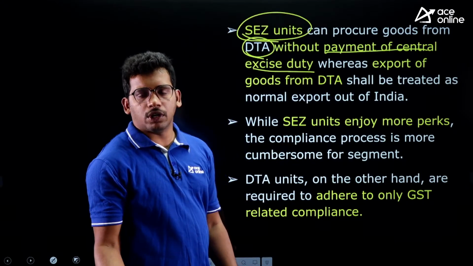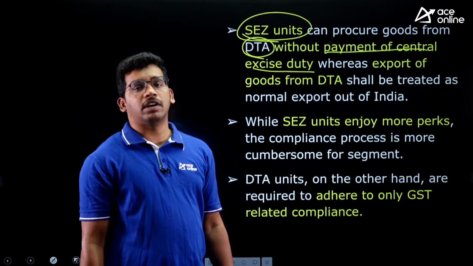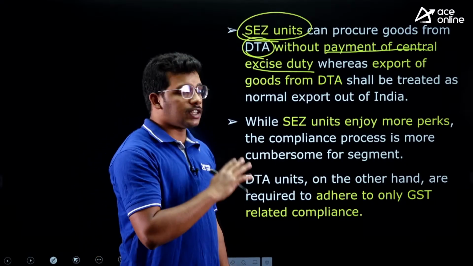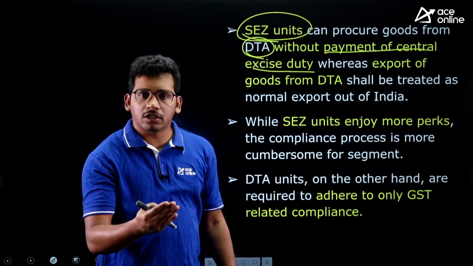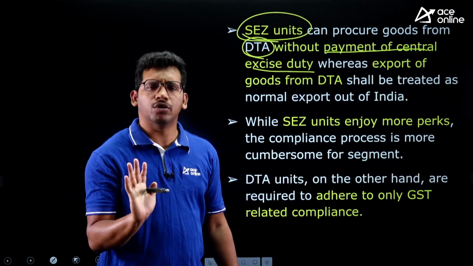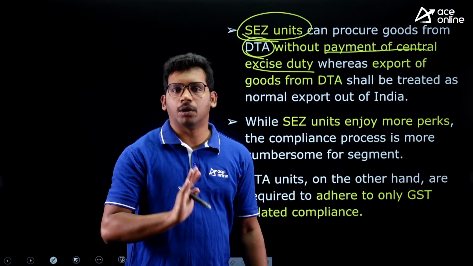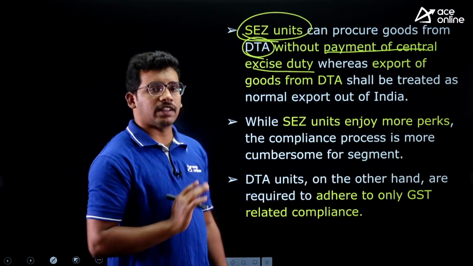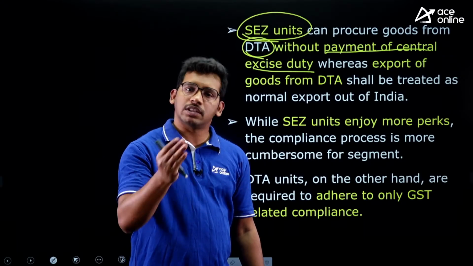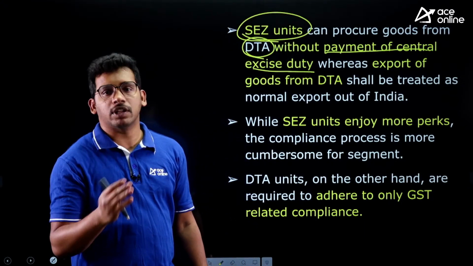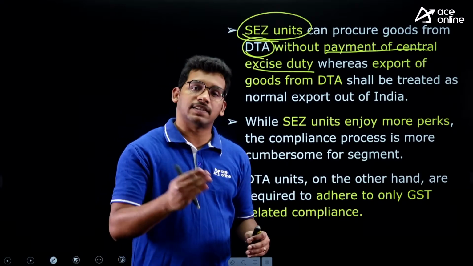So what does excise duty mean? Identify the difference between customs duty and excise duty. Excise duty is paid on production of goods. If you produce something in India, you need to pay a certain amount of tax to the government. That is called excise duty. Whereas customs duty is when you are importing or exporting certain goods, you need to pay extra tax to the government, right?